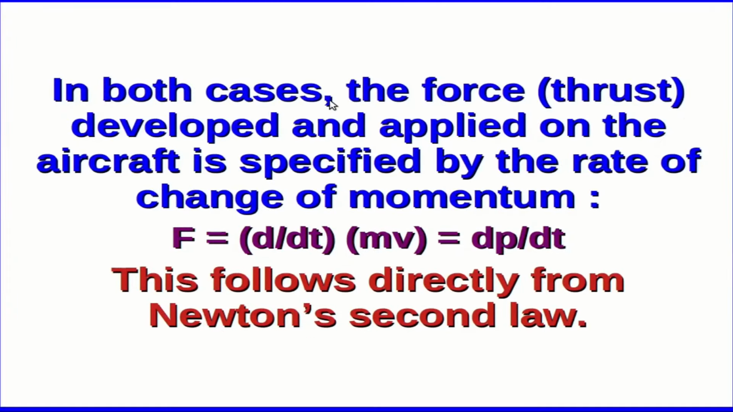In both the cases of the aircraft engines, the force, that is the thrust developed and applied on the aircraft, is specified by the rate of change of momentum of the aircraft. So F is equal to d by dt of the momentum mv, that is equal to dp by dt, and this follows directly from Newton's second law.